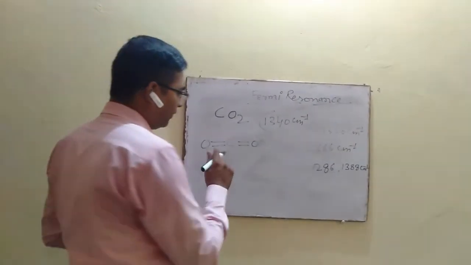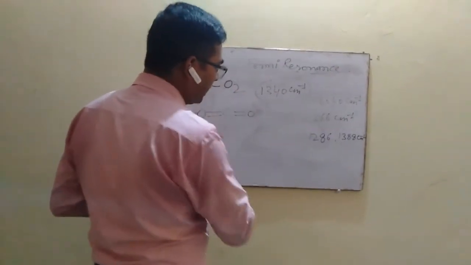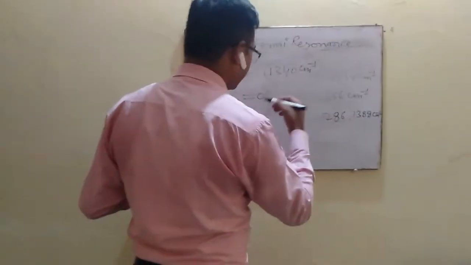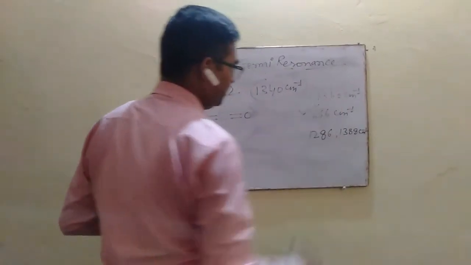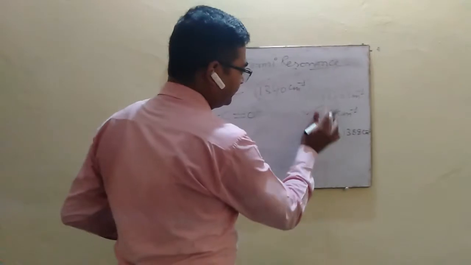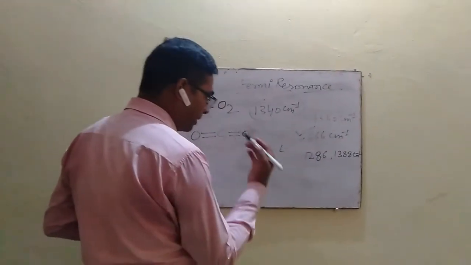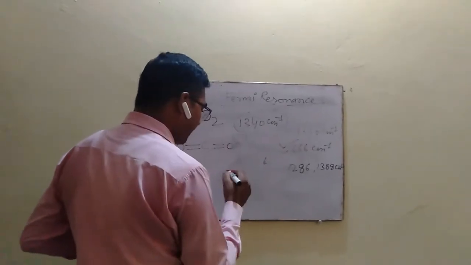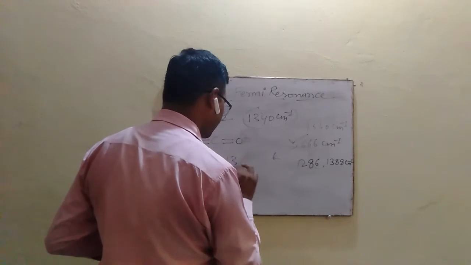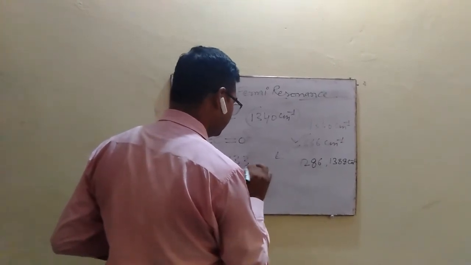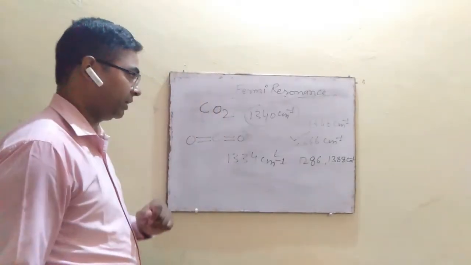And for the bending vibration of the CO2 molecule, a band appears in the IR spectrum at 666 centimeter inverse. The first overtone of this bending vibration appears at 1334 centimeter inverse in the IR spectrum of the CO2 molecule.